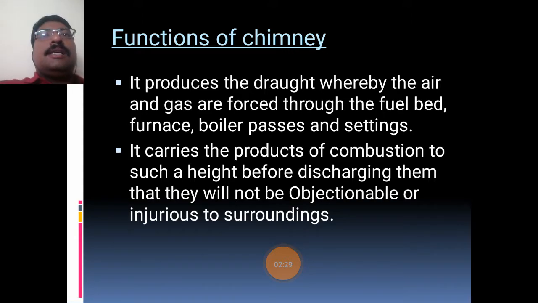Next, the chimney is used to carry the combustion gases produced inside the boiler to the atmosphere. It carries the products of combustion to such a height before discharging them that they will not be objectionable or injurious to the surroundings. Due to the height of the chimney, the harmful gases will be reduced at a certain height in the atmosphere so that they do not disturb the surrounding nature.